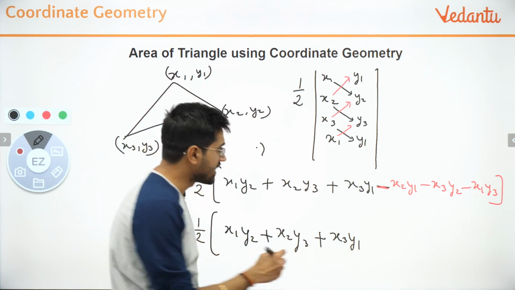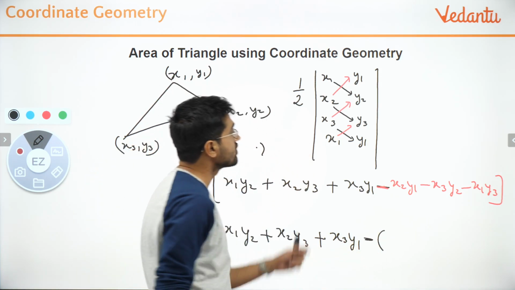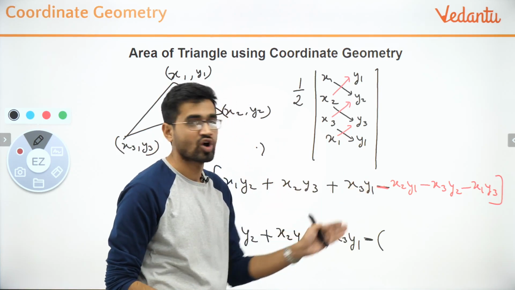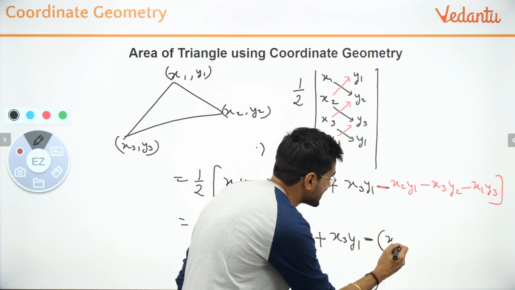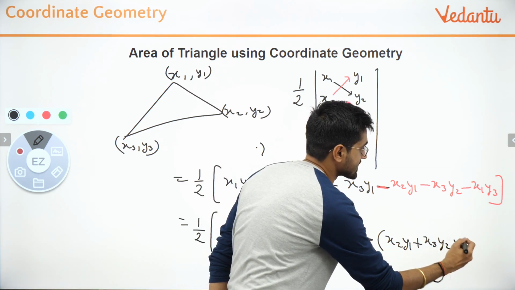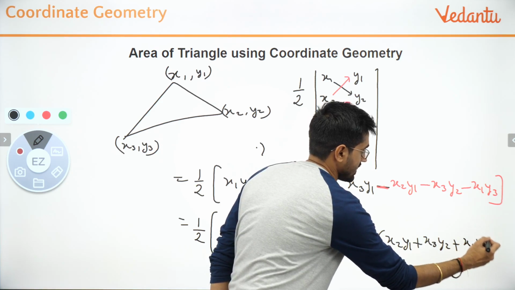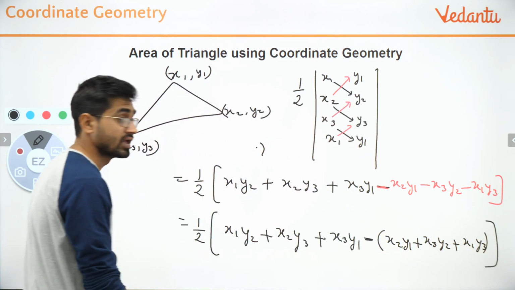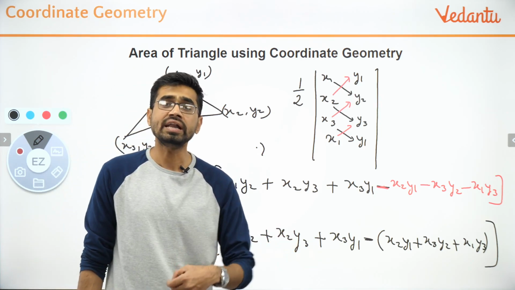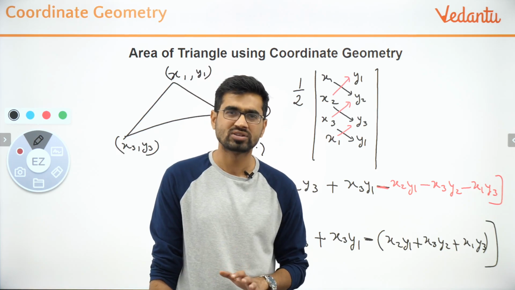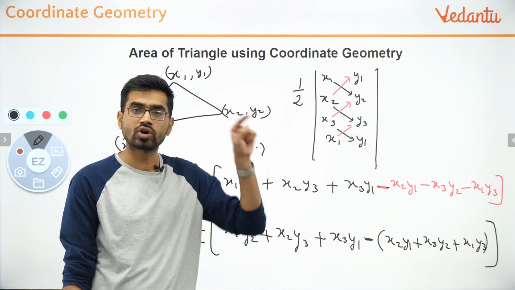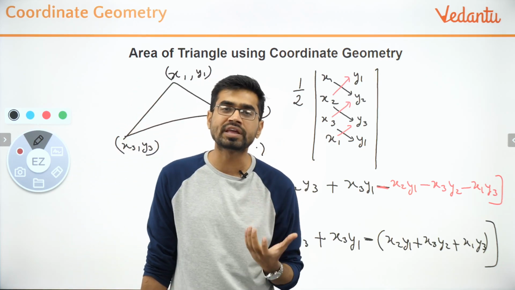Now what you will remember is this, that you will take minus and you will write all this thing with a positive inside the bracket. Indirectly you are taking minus common and nothing else. So you will get x2, y1 plus x3, y2 plus x1, y3, and this will complete the question. Remember the problem, one more thing is, when you are using this way, you can end up with a negative area, which is not possible in real life. This only happens because of the way you are actually calculating it, counterclockwise or clockwise. So it can come negative or positive.